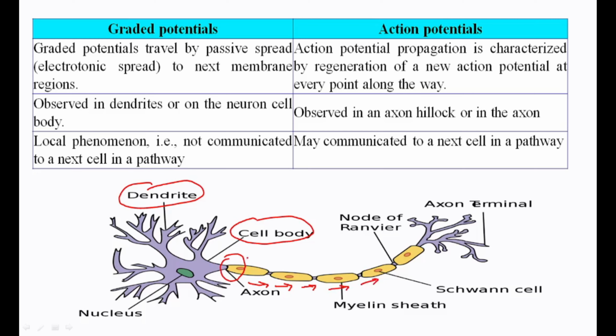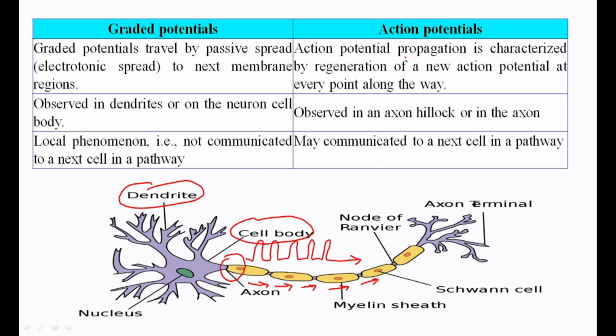Now how is it propagating? For example, this action potential is generated, then another action potential is generated that will stimulate the next action potential, and again another, like that it propagates the signal.